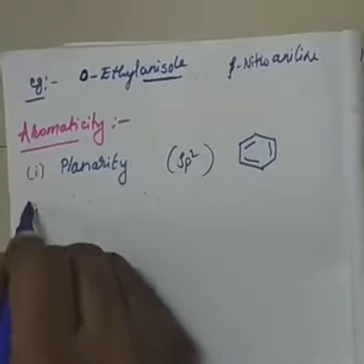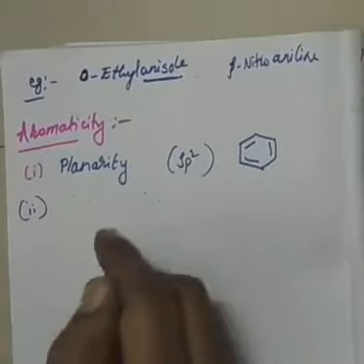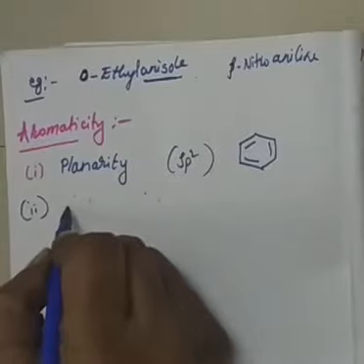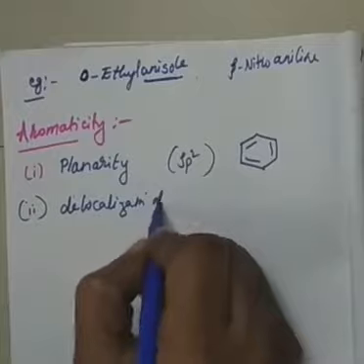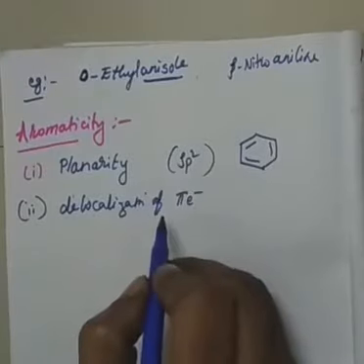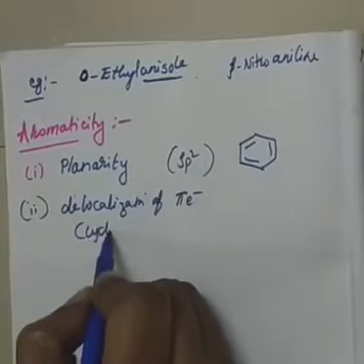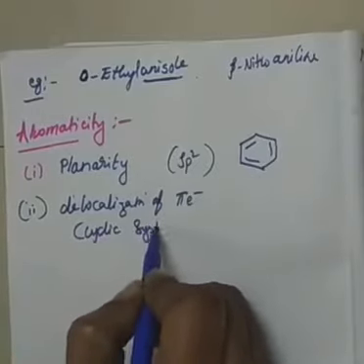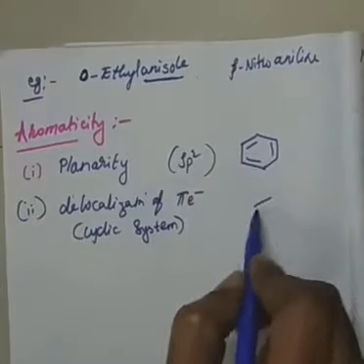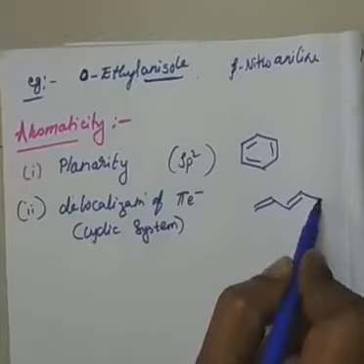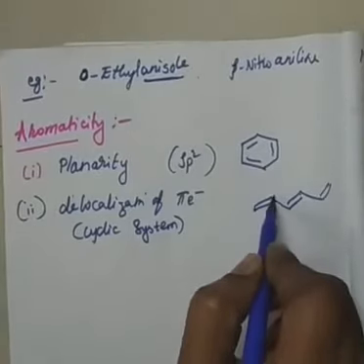Then the second rule is complete and continuous delocalization of pi electrons. So when is this delocalization possible? When the system is a cyclic system, correct or not? Only if the system is cyclic is delocalization possible. If it were open chained, see, even this contains sp2, sp2, sp2. Yes, even this carbon is sp2, and this carbon is sp2.